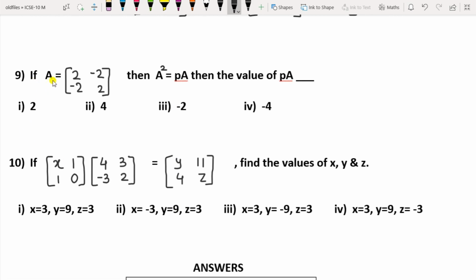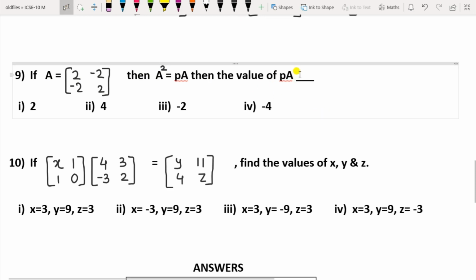Question 9 is, if A equal to 2, minus 2, minus 2, 2, then A square equal to pA, then find the value of p here. Okay, so you have to find the value of p here, actually not pa. So find the value of p.